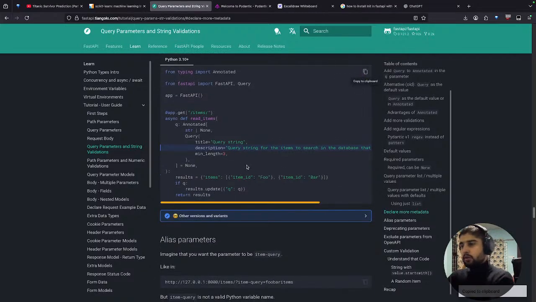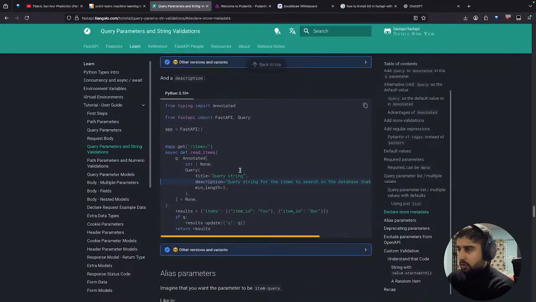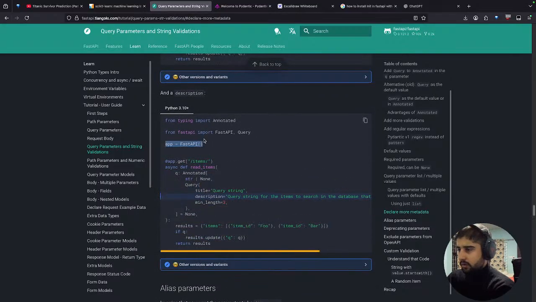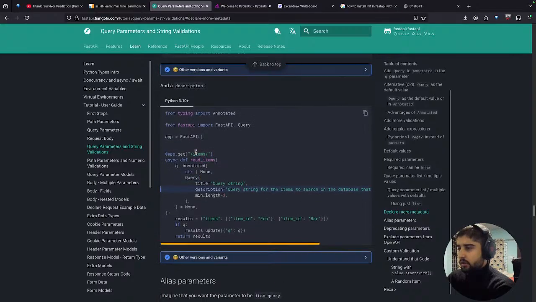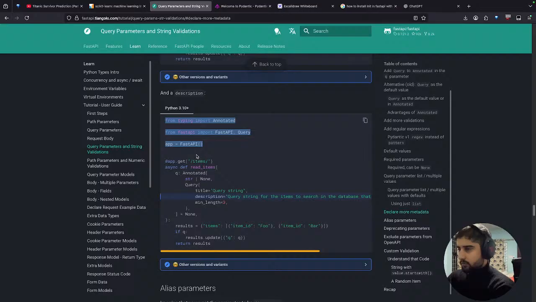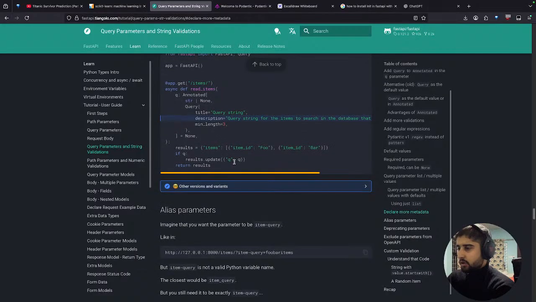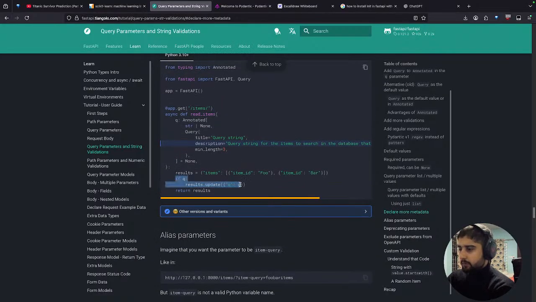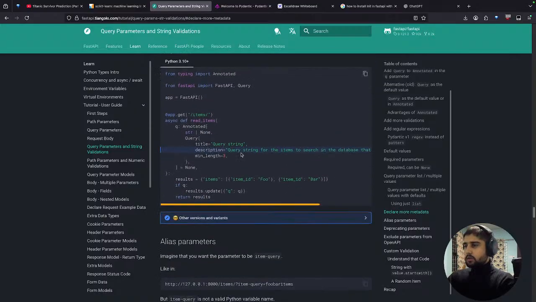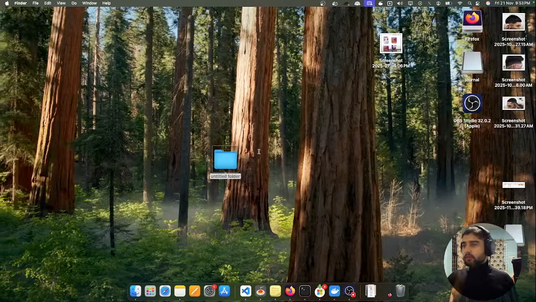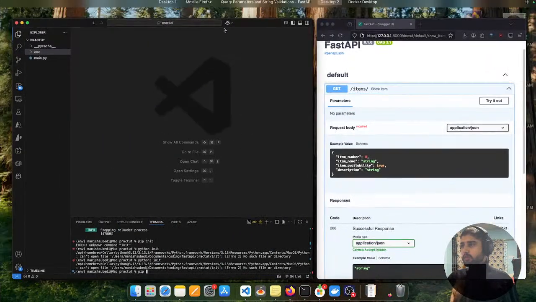Okay, let me just use the code. And the thing is, if q is present, then result.update(q). Right now q is not present anywhere, neither before calling the API, but after q is called, if we find the value of q, then we can update the value like this. Okay, first of all, let's write the code.